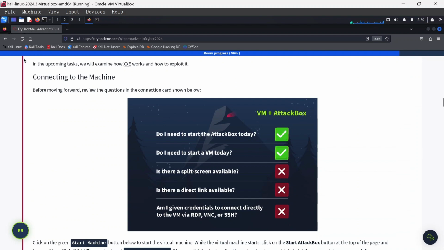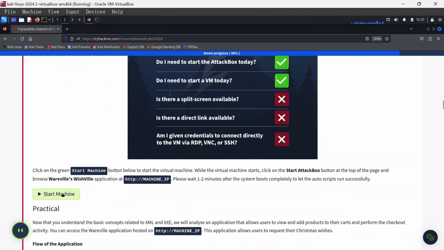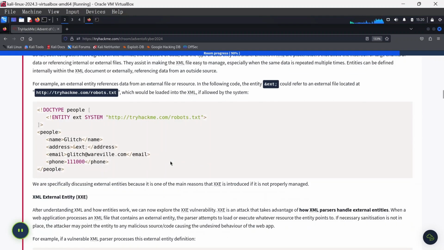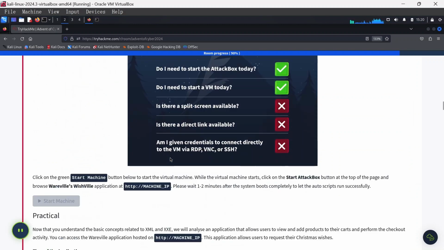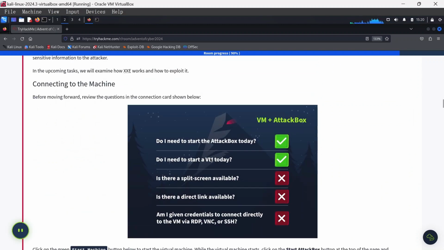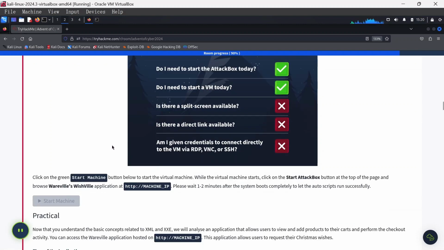Okay. Now, in the upcoming talks, we will examine how XXE works and how to exploit it. Without further ado, let's just get the machine started. I'll not be using the attack box in this room. You need the attack box and the virtual machine. I'm going to be using the TryHackMe VPN, so I'll be using my machine to actually explore this.